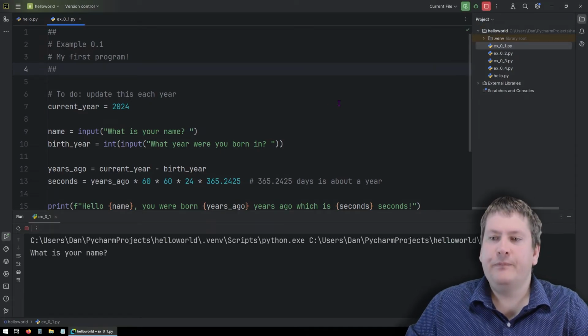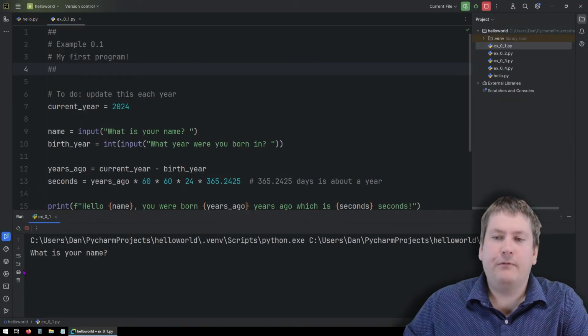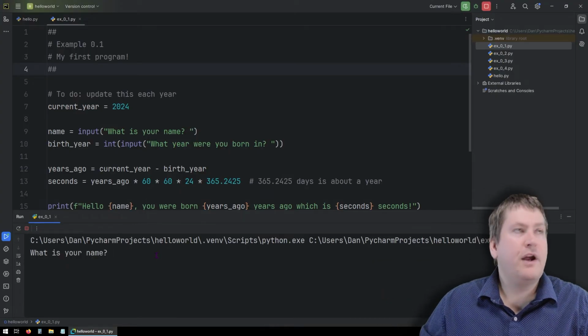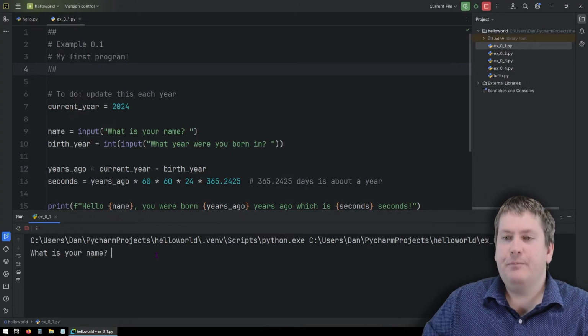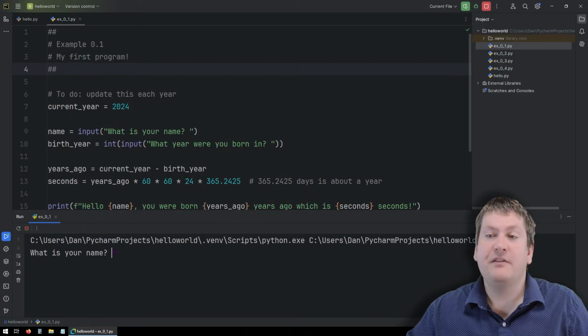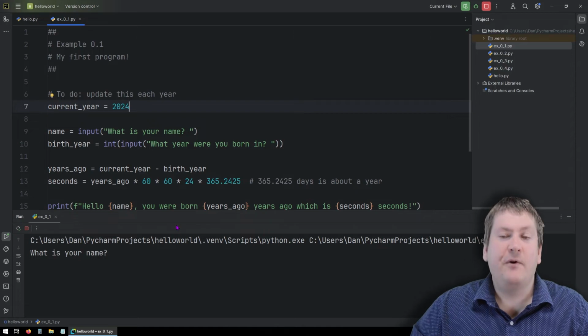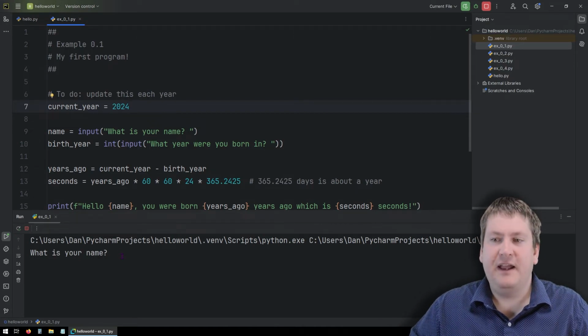When we hit run, we can see a new window opens at the bottom, and this is going to be all the output for our currently running program. When we run a program, it might have certain output or be waiting for certain input. This is going to pop up in the run window. Right now we can see it says, what is your name? And we have a flickering cursor. This flickering cursor means that the program is blocked because it's waiting for input. So we got to this line, name equals input, what is your name? Right there. And now it's waiting for the user to input their name before it runs the next line.